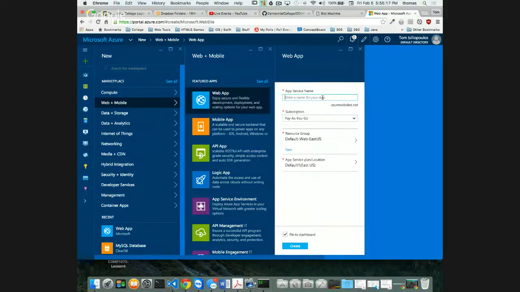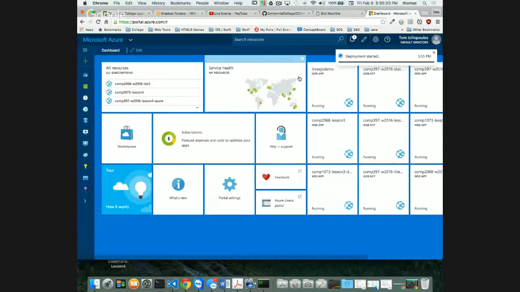Now on Azure, I'm going to make this called COMP397 Winter 2016, and it's going to be slot machine demo, right? There it is. And mine's pay as you go. Yours will be DreamSpark. Click create. It's going to create the container for me. Now for you, you wouldn't call it that. You would call yours whatever your unique name is going to be. And sometimes people call it after themselves, like their last name, whatever it is. My last name would be too long, like Chiliopolis slot machine, too long, right? But it would still be unique, right?